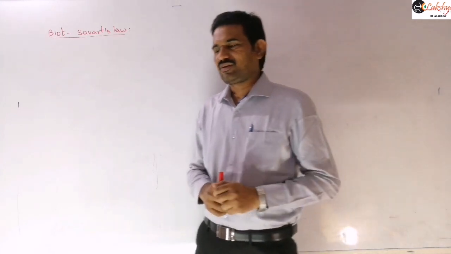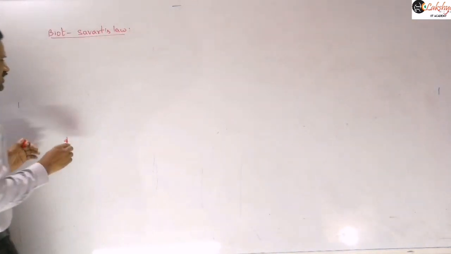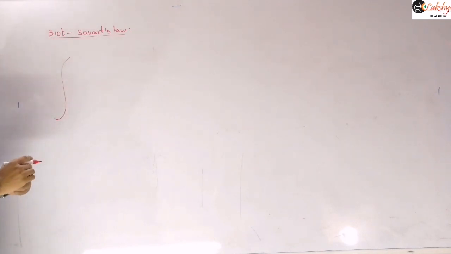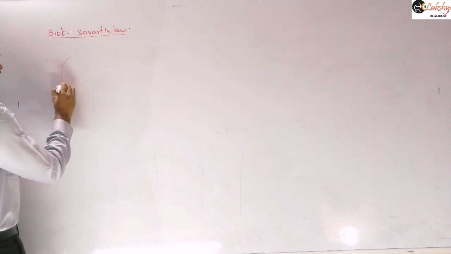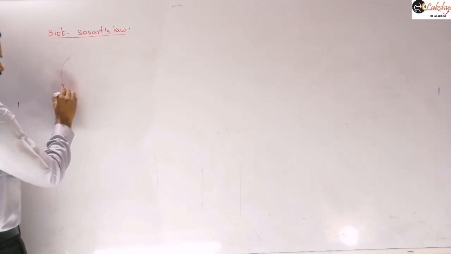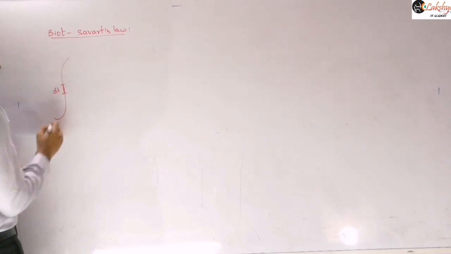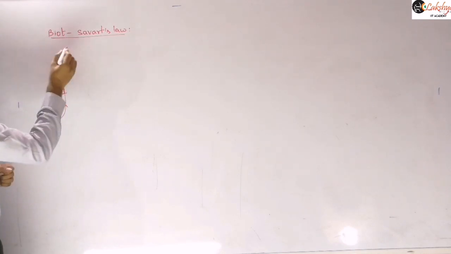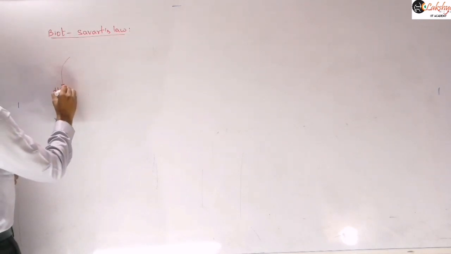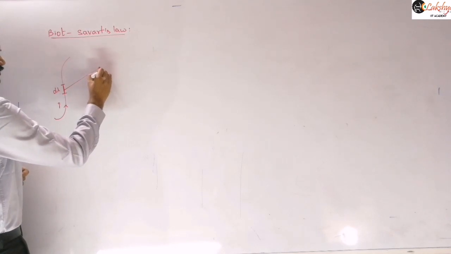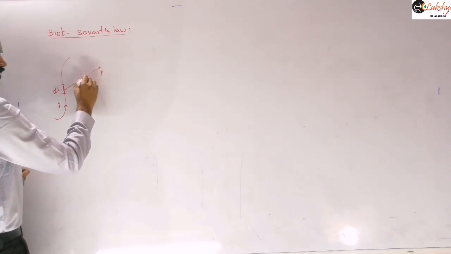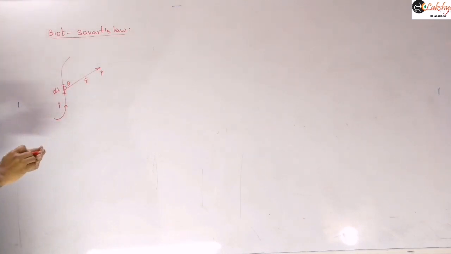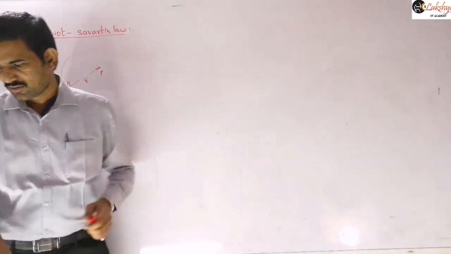So listen to this carefully. It gives an expression for the magnetic field due to a current carrying conductor. Suppose you take a conductor of any shape. Now let us consider a small element, dl. A current I is flowing through this wire of arbitrary shape, and we are going to find the magnetic field at this point P. This is some r bar, and it makes an angle theta with dl.